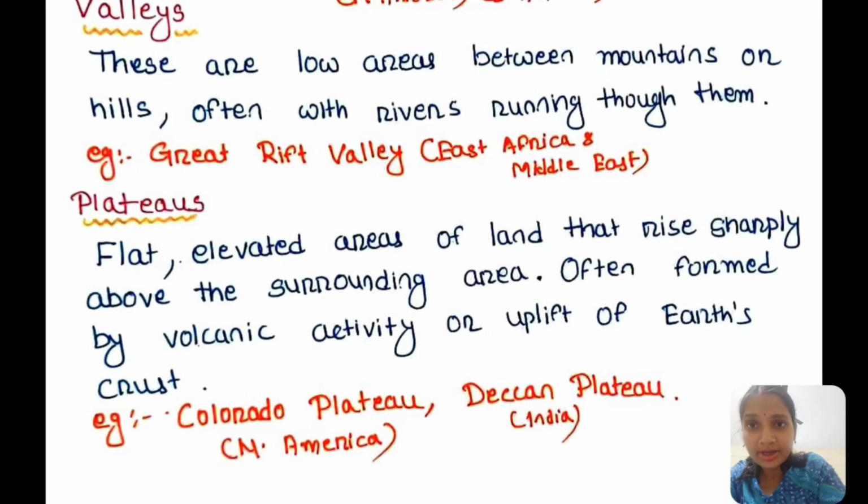When volcanic activity or uplift of the Earth's crust takes place, that particular area is raised, but the surrounding areas are lower than the plateau. So plateaus are formed. Some examples are the Colorado Plateau from North America and the Deccan Plateau from India.